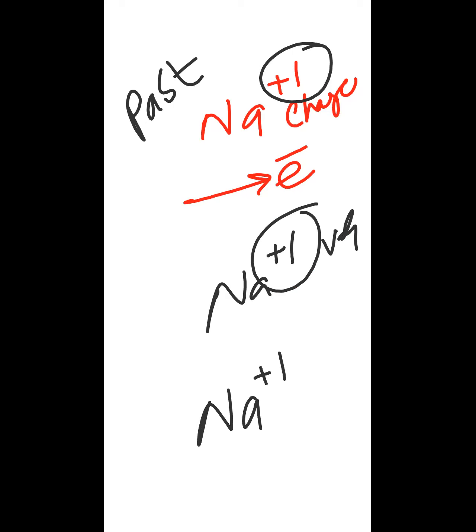Or if I say this plus one is not the valency, it means it is not telling you the future of the sodium. It's not charge, not valency, but this is oxidation state. What does it mean? Oxidation state is something which tells you about the present of the element. Valency, future; charge, past; oxidation state, present.